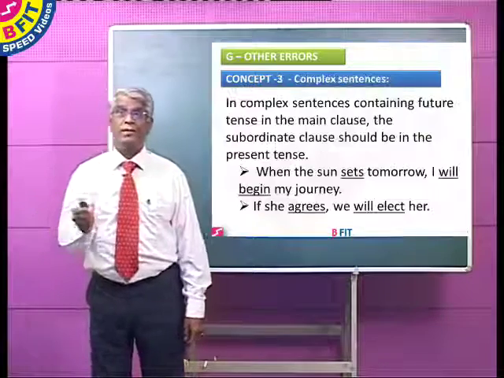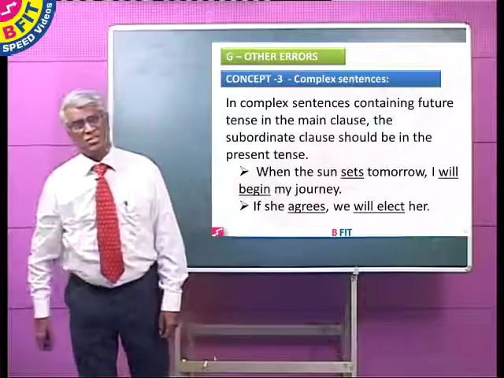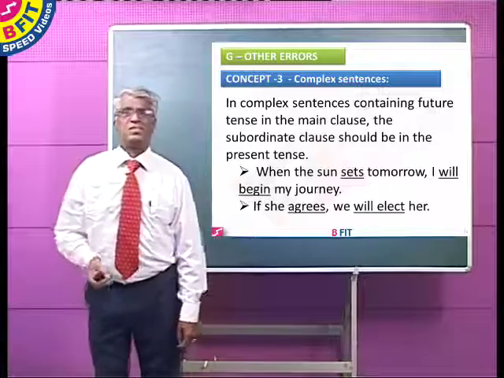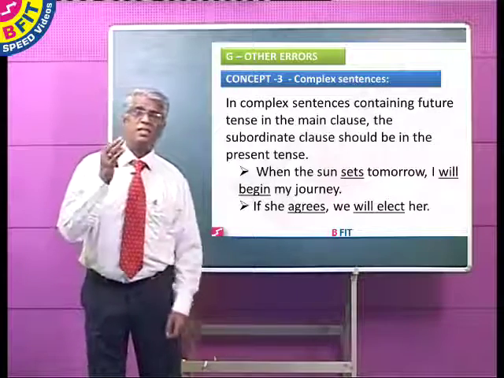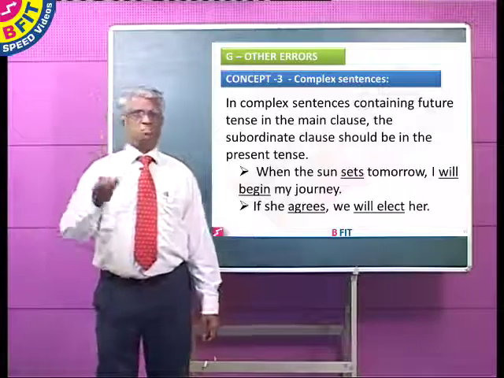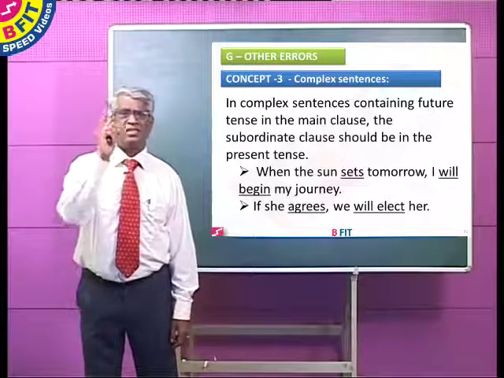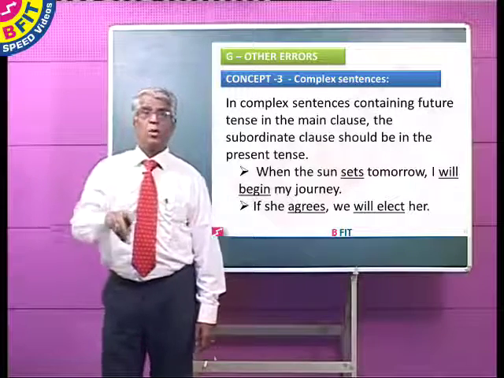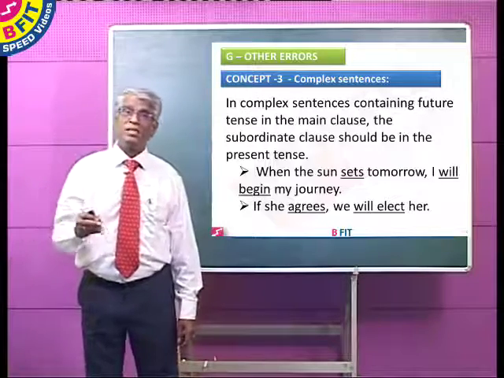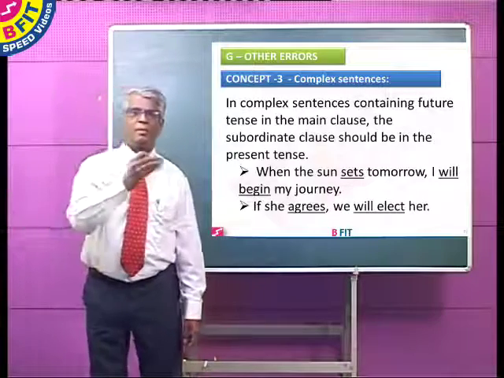Now the third one is the error involved in the use of complex sentences. Remember, there are 3 types of sentences in English: the simple sentence, the complex sentence, and the compound sentence. Now, what is a simple sentence? A simple sentence is simply a sentence containing a single verb. A compound sentence will have 2 or more verbs, but a compound sentence is made up of many simple sentences connected by conjunction.